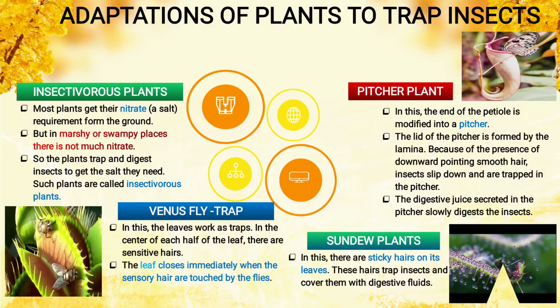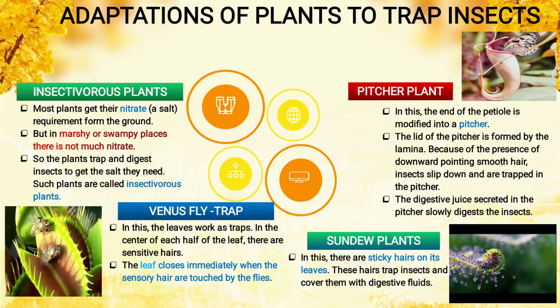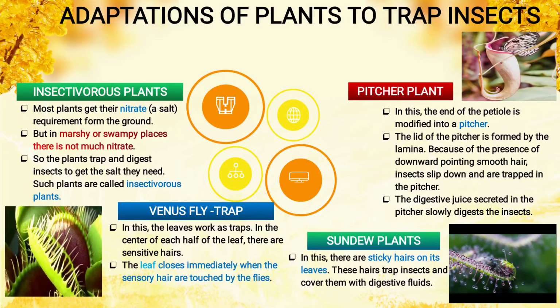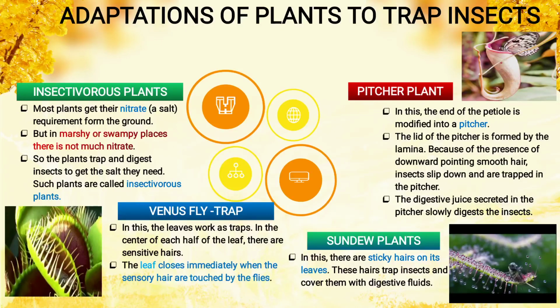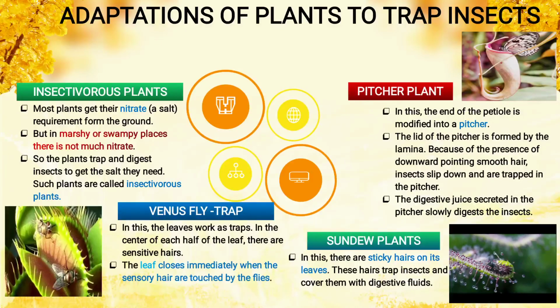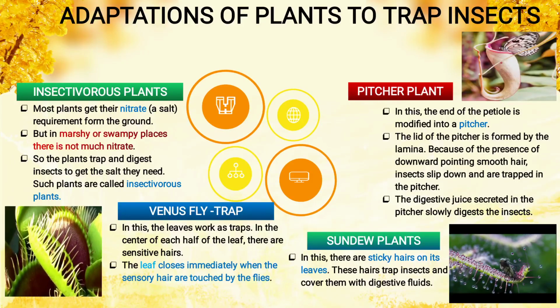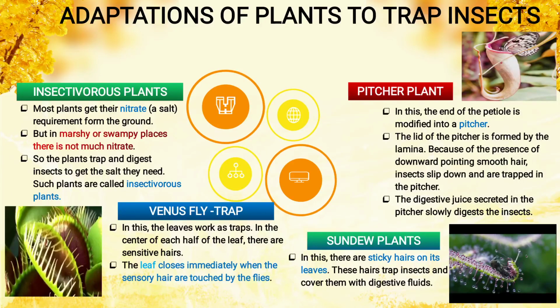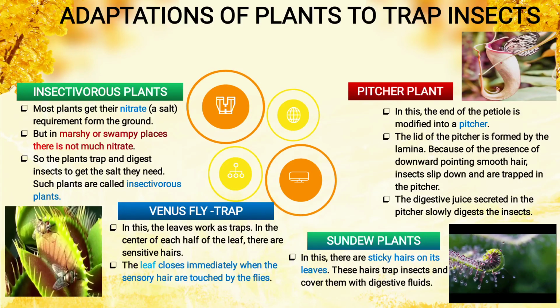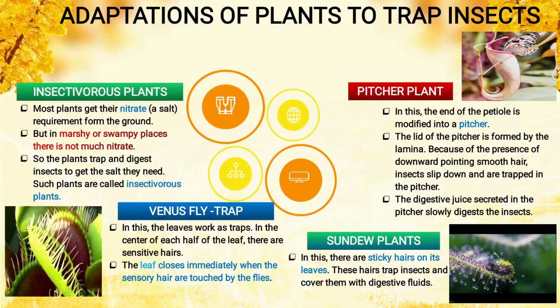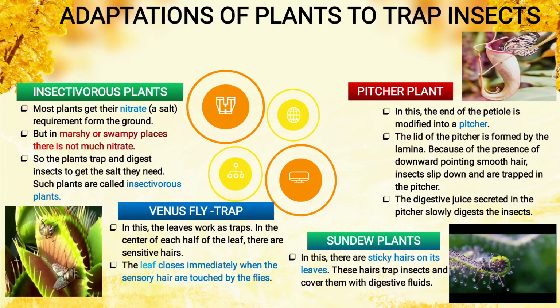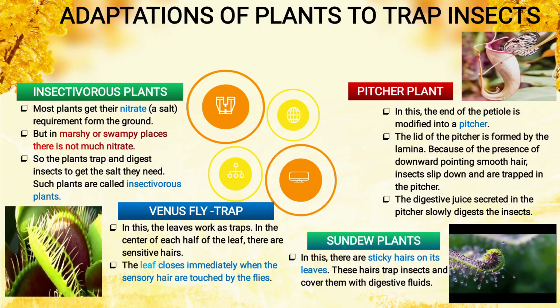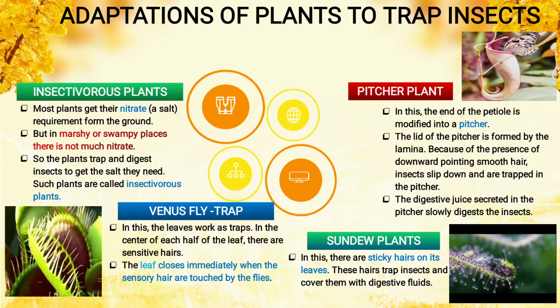Sundew plants. In this there are sticky hairs on the leaves. Now you see here the sticky hairs present on the leaves. These hairs trap insects and cover them. As it is sticky, the insect will stick. Sticky means chipakna. So they stick, and the hairs trap the insect and cover it with digestive fluid. Now you see here it's rolling the insect and they digest it with the help of digestive fluid. Like this they survive.